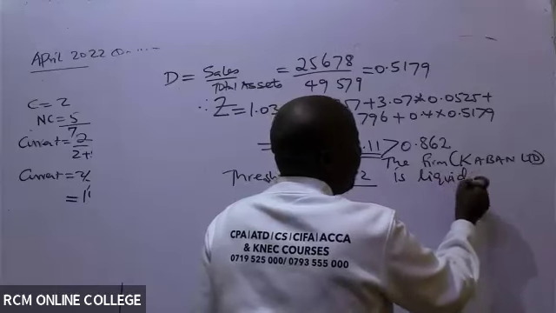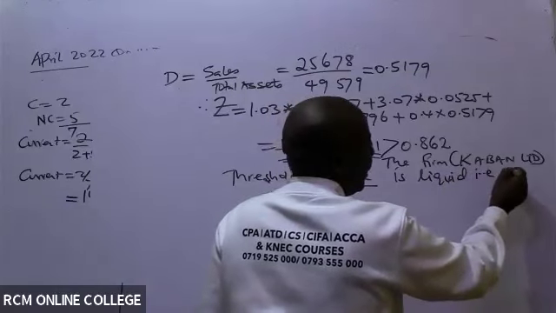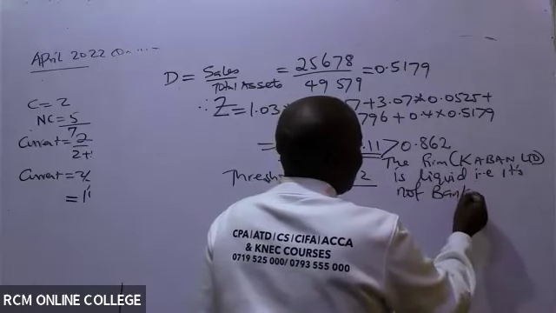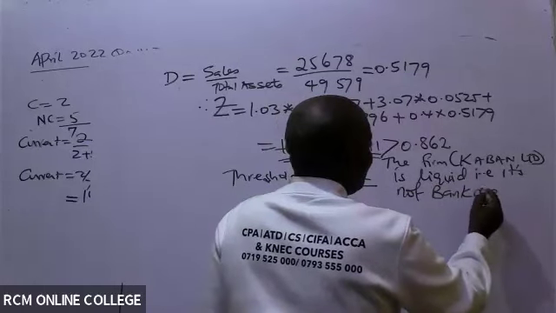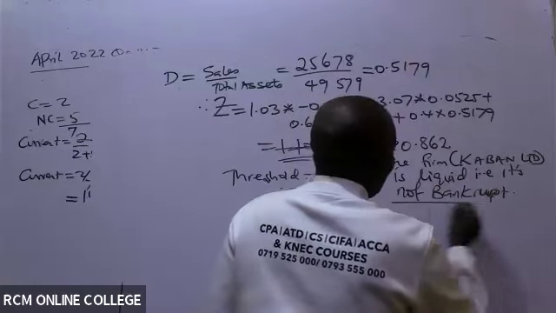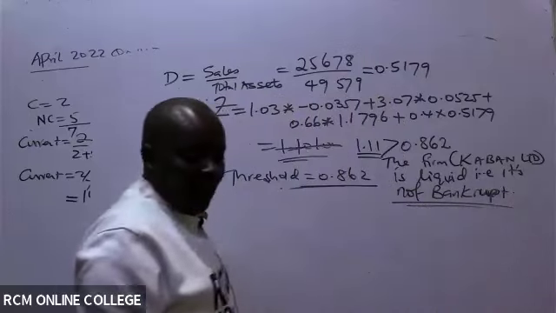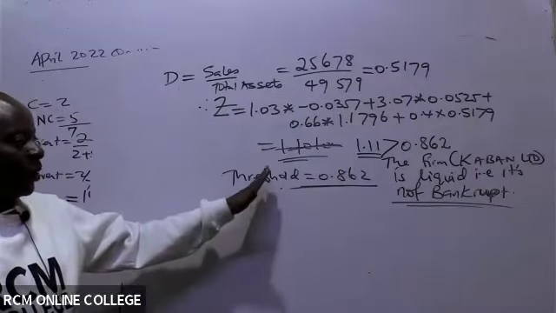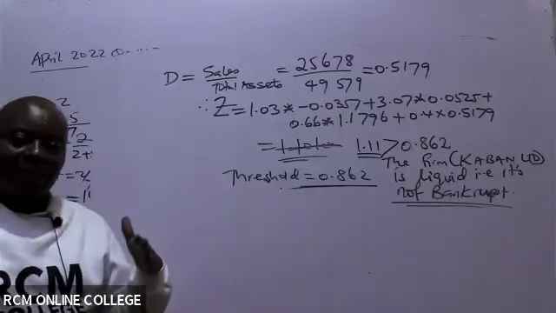It is not bankrupt. So remember this threshold, you cram it.